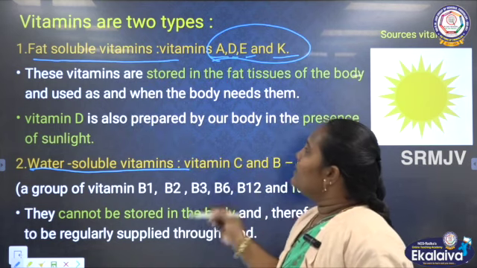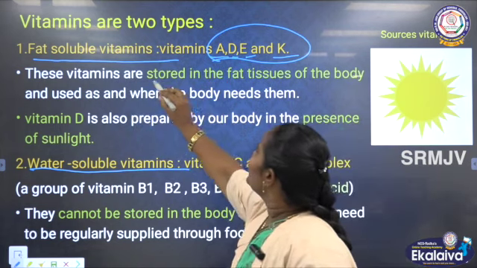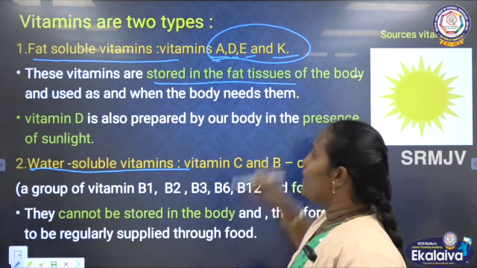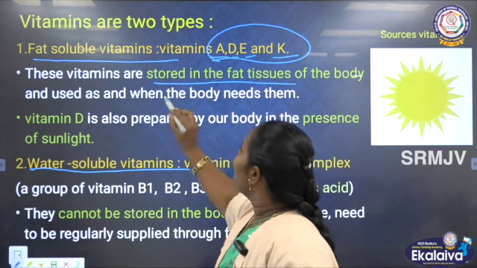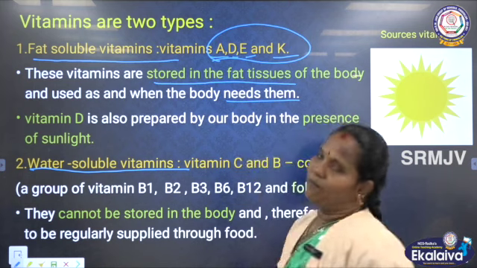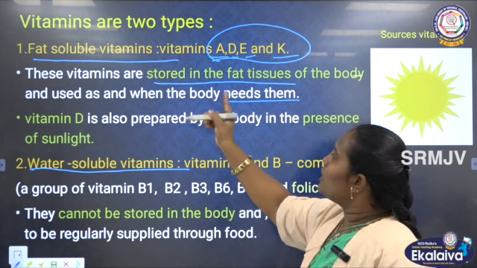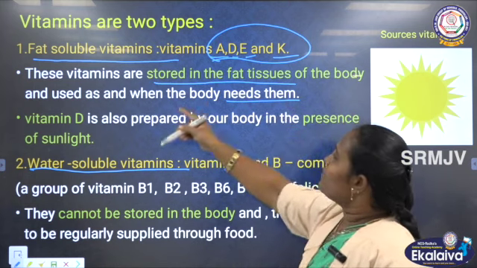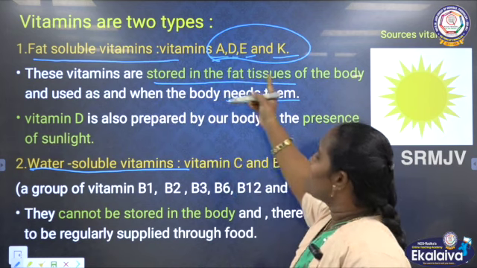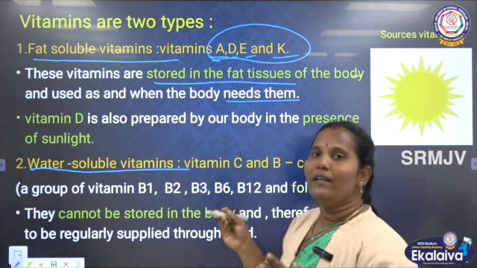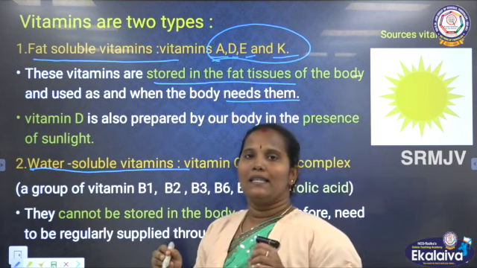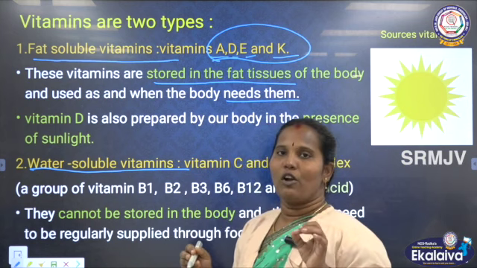Clear? These vitamins are stored in the fat tissues of the body and used when the body needs them. Fat soluble means the vitamins are stored in the fat tissues. We saw that fat is absorbed by the cells, and these are called fat cells.